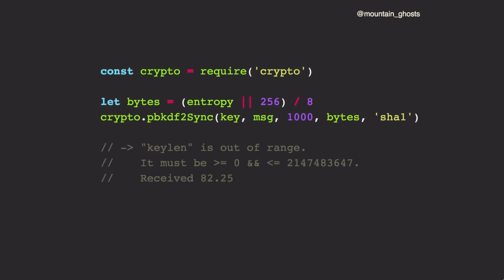But then in Node 10, we started getting an error, keylen is out of range. This error is both slightly unhelpful, since the problem is that the number is not an integer, not that it's out of range, and it's also crashing a program that previously worked. So when you're adding errors to a library later in its life, think about whether that error should get to crash all the programs that are currently using it. Is there a better way you could communicate that failure to the user?